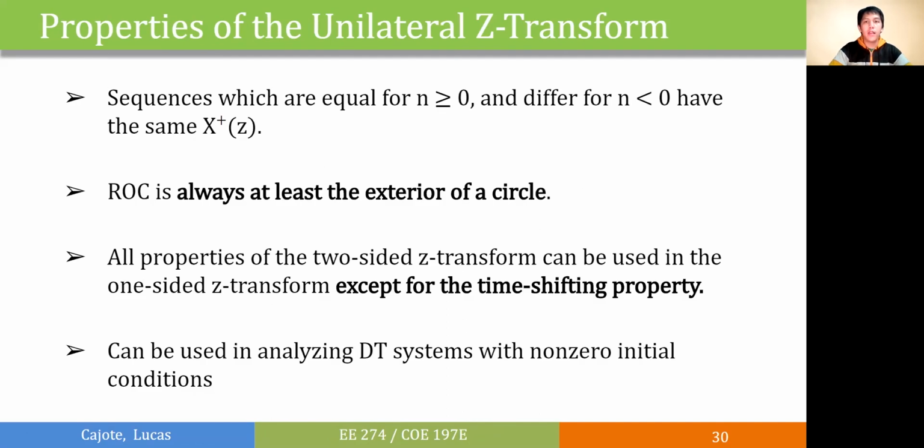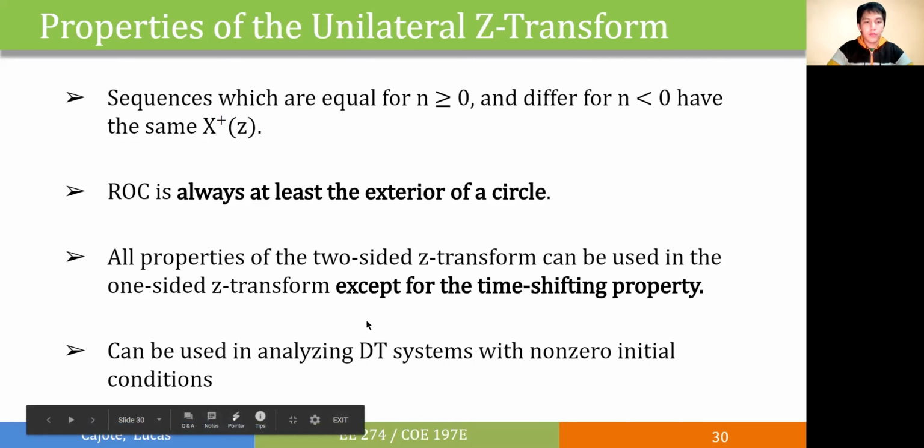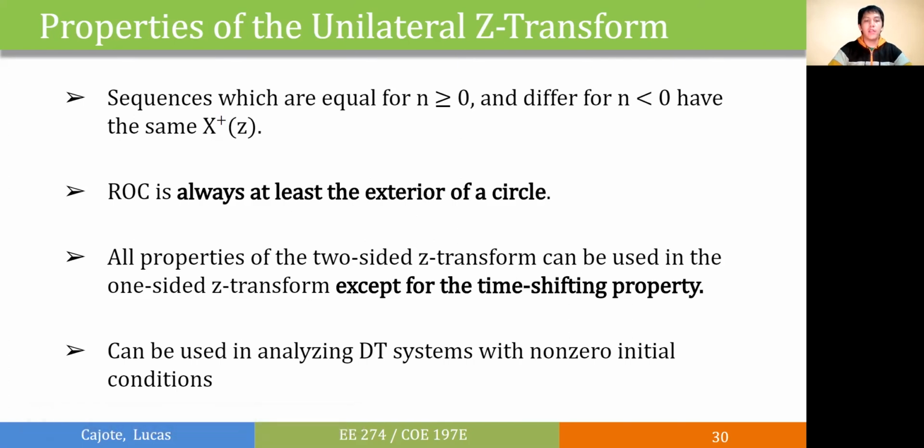Some notes on the unilateral Z transform. Some sequences may be equal for n greater than 0, but differ for n less than 0, and still have the same x of z. Next, the ROC should always be at least the exterior of a circle, since the assumption here is causal. Next, all the properties of the two-sided Z transform can be used in our unilateral Z transform, except for the time-shifting property. And lastly, we'll incorporate the non-zero initial conditions for the unilateral Z transform.